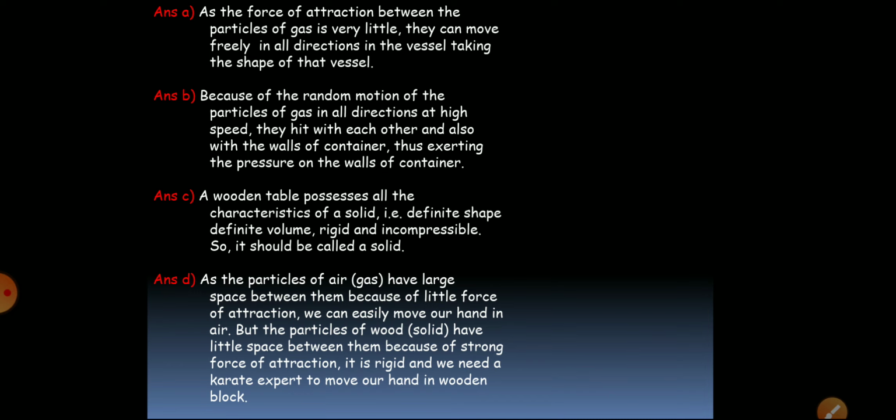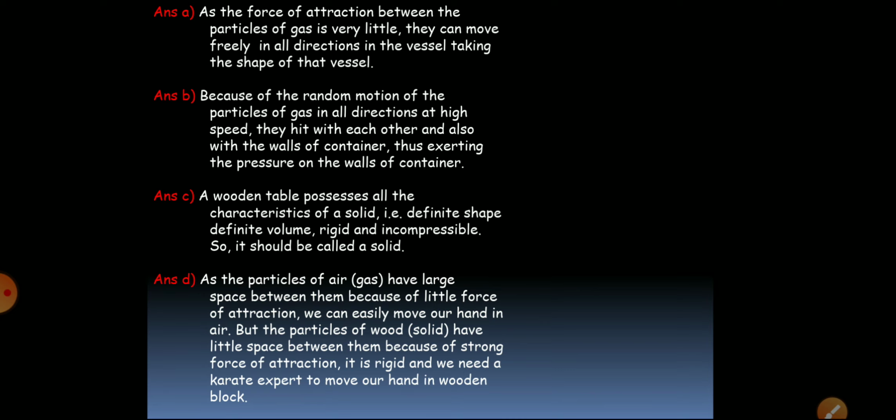Some of the students are having confusion about latent heat. When we heat a particular substance, suppose a solid, it will not immediately melt. We are providing the heat, and that heat will be absorbed by that solid. So at a particular temperature we are continuously providing the heat, but the temperature is not rising. Then where has the heat gone?